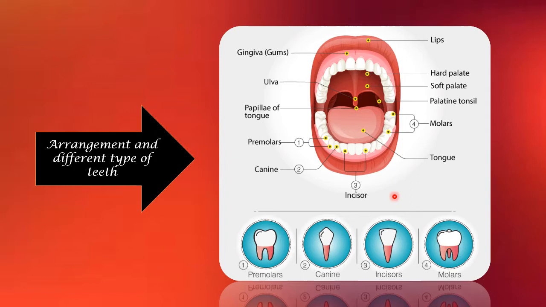Yes, the tongue helps in moving the food particles inside the mouth. Also there is another one which is involved in the digestion process, which is called saliva. So when you take any food item, even if it is a powdered particle, once it enters the mouth, what happens? The saliva is secreted and it gets mixed with the food particle. And then only we swallow the food.